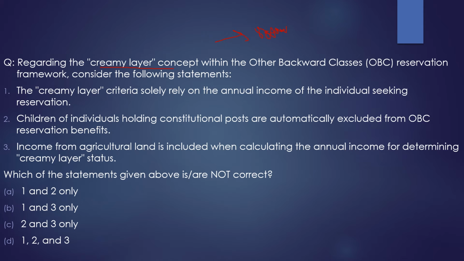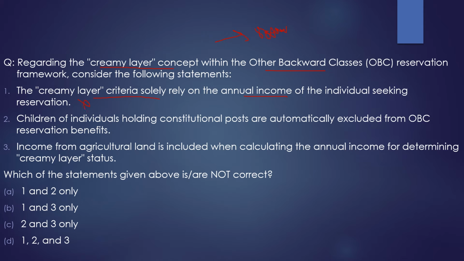Now with this, let's solve the question. Let's understand more about it through this question. The question says, regarding the creamy layer concept within the Other Backward Classes reservation framework, consider the following statements. First statement: the creamy layer criteria solely rely on the annual income of the individual seeking reservation. No, it does not rely only on the individual seeking reservation. His parental income is also considered. So the first statement is incorrect.